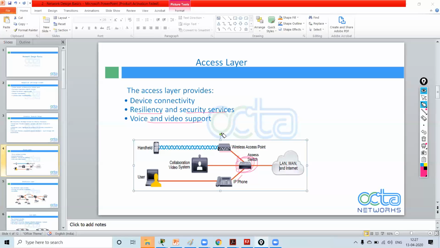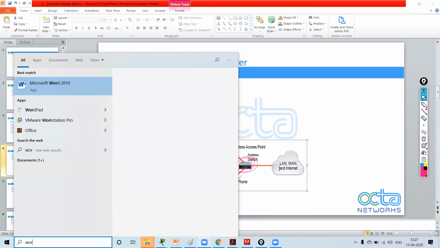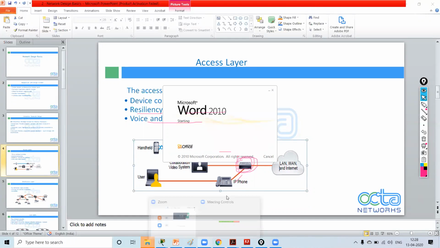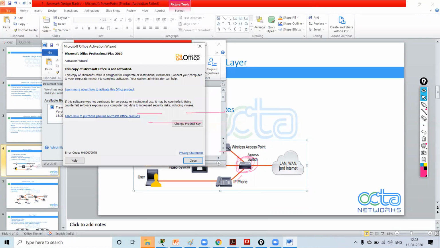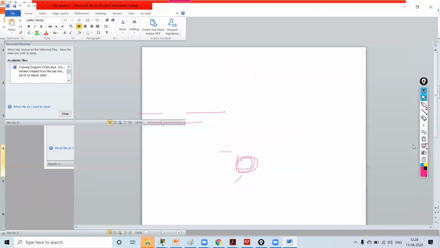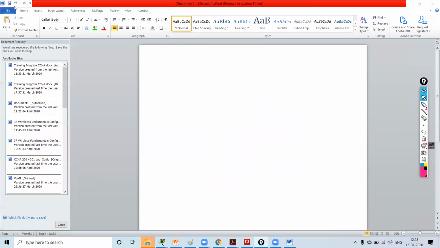So what is access layer switch? Access layer.